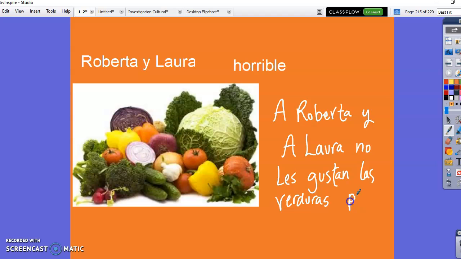A Roberta y a Laura no les gustan las verduras. And then we have the new part here today. Porque son, they are. And then we have horrible. Now, horrible doesn't end in an O, so we don't have to change that. However, we're describing vegetables. We're not describing Roberta and Laura being horrible. We're describing the vegetables. Vegetables is plural, so we're going to make that horribles is your perfect sentence. Make that change for me, please.